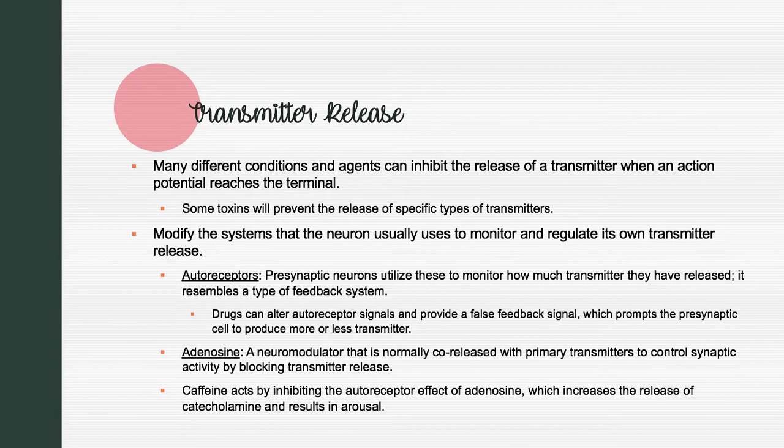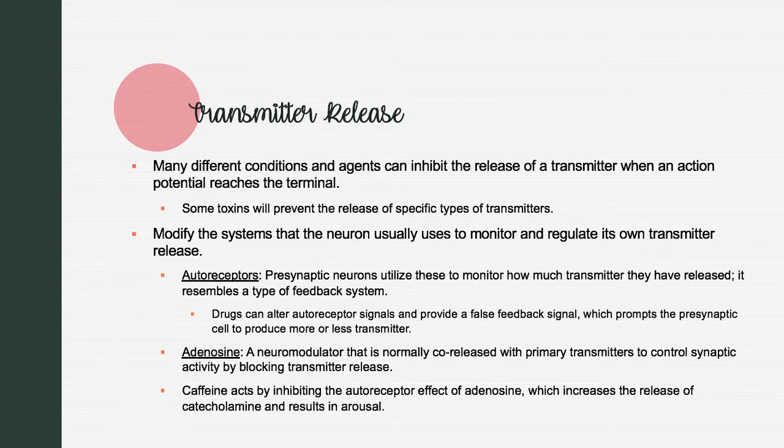Transmitter release. Many different conditions and agents can inhibit the release of transmitters when an action potential reaches a terminal. For example, compounds like tetrodotoxin block sodium channels, which prevent axons from firing action potentials. This will shut down synaptic transmission. Drugs called calcium channel blockers block the influx that normally drives the release of transmitters into the synapse.